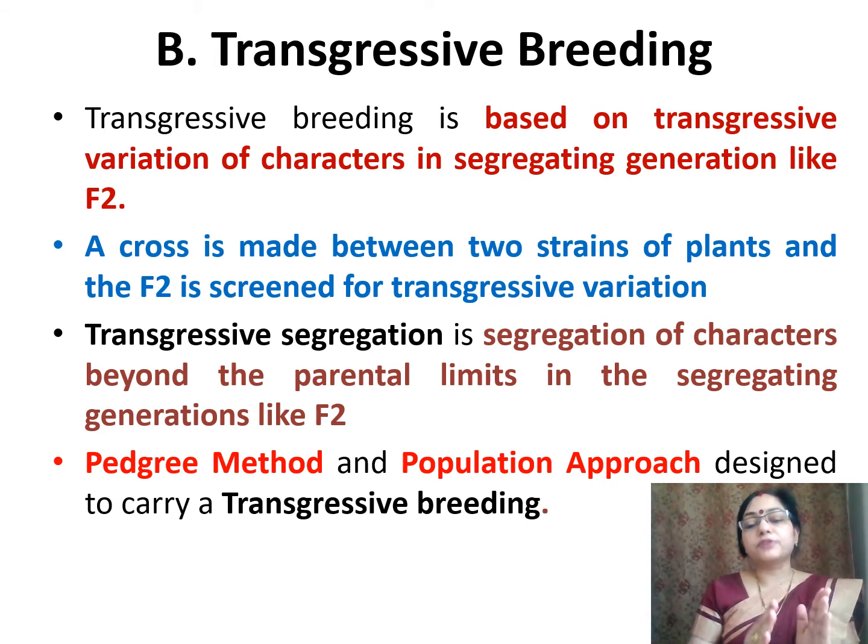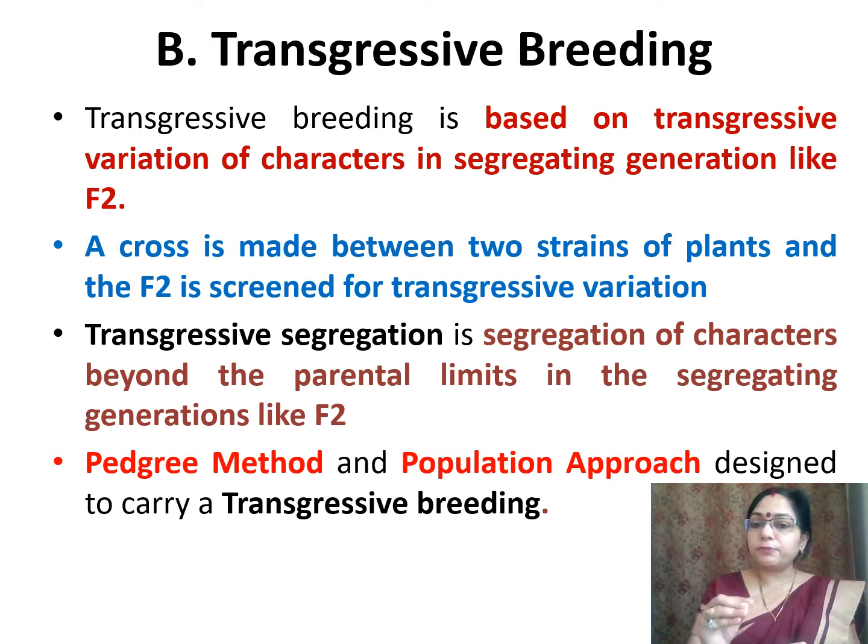Like if we have crossed tall and short plants, in the F1 generation all the plants are tall, but in the F2 generation some will be tall and some short. Genotypically it will be a 1:2:1 ratio, while phenotypically it will be a 3:1 ratio. So at the genetic level we can segregate these characters.